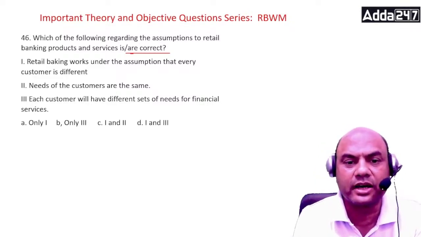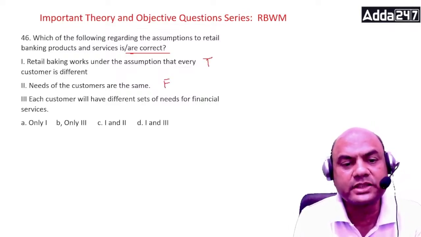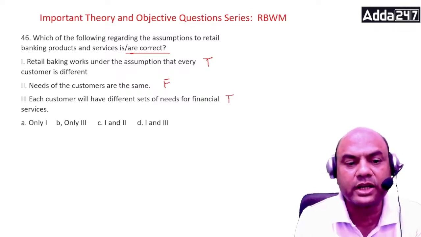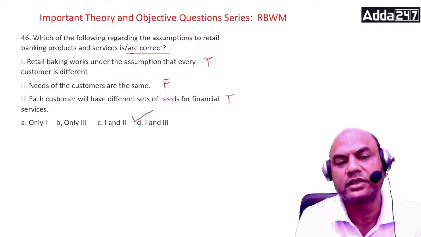So this one I'll write true. This one I'll write false. And this is different set of needs for the financial services, so that is also true. So now 1 and 3. So D is 1 and 3.